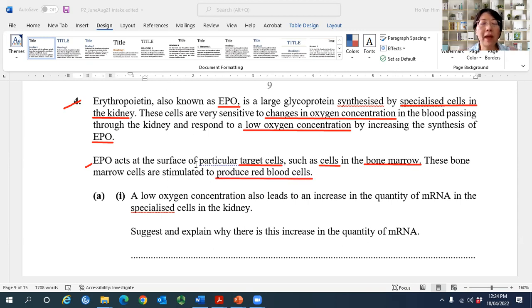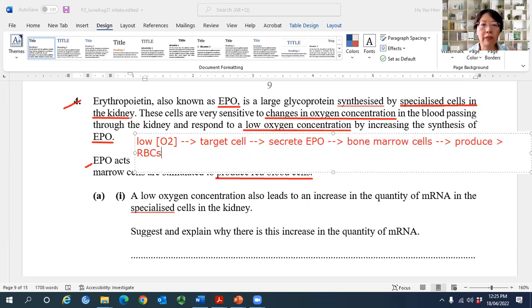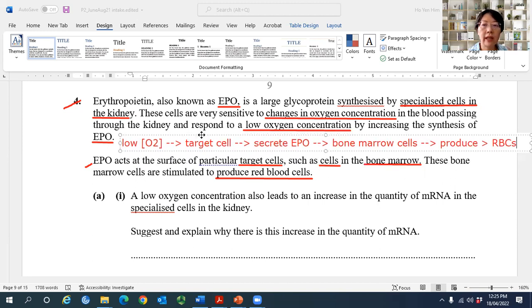So basically, if you want to put the passage into a summary, then it must be low oxygen concentration. That will lead to the target cell to secrete more EPO, and the target cell of this EPO is the bone marrow cells, which will actually produce more red blood cells. So this is summarizing the passage. Right? So this is exactly what happened.